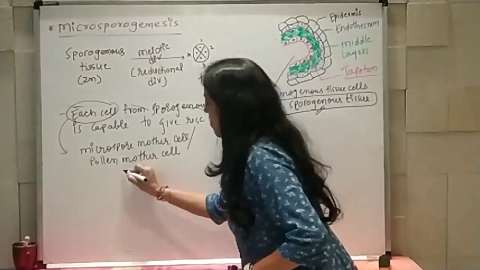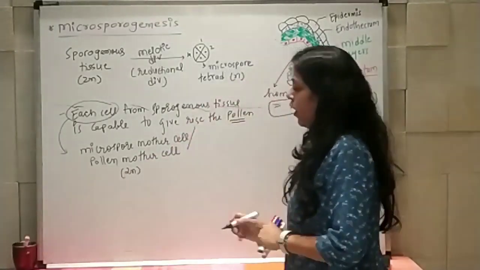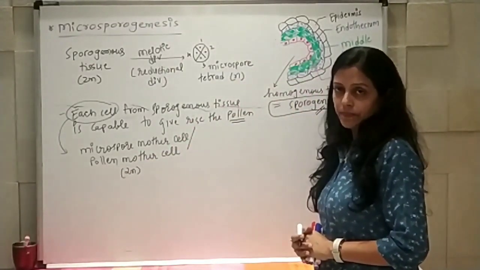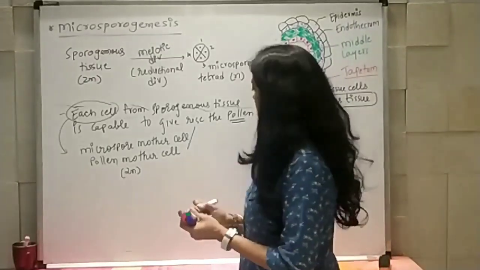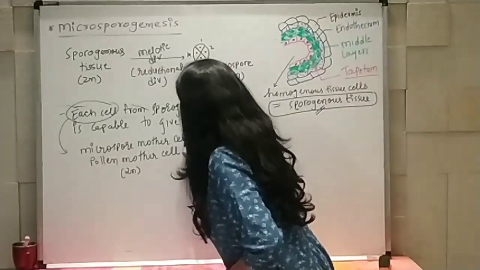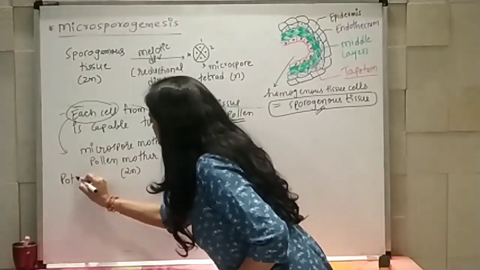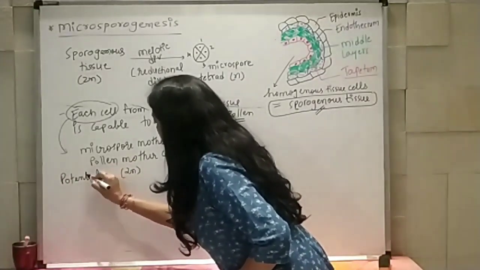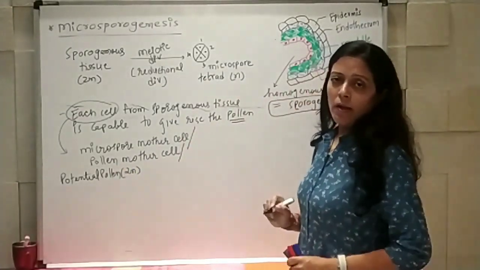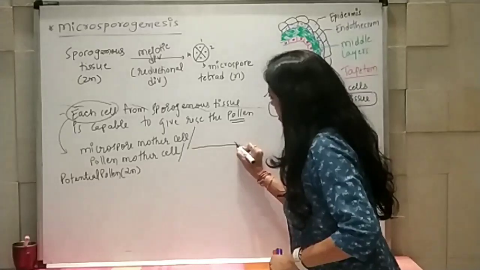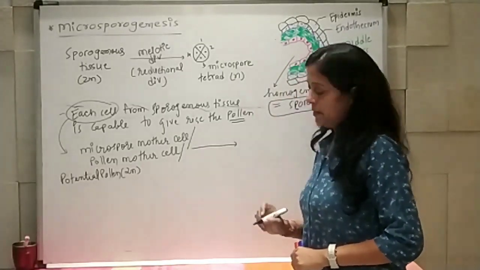And the ploidy will be diploid of that structure, or maybe it is also known as potential pollen, right? Now from that reductional division will take place.